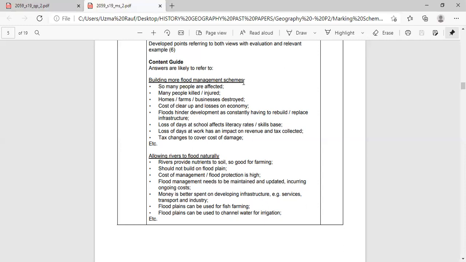So in this way, we have given the example in the last sentence and we will achieve the total 6 marks.